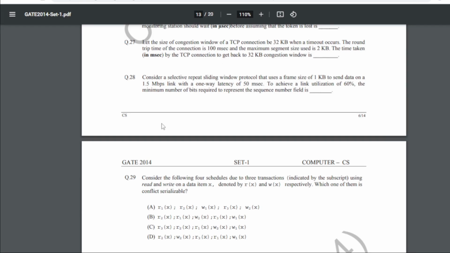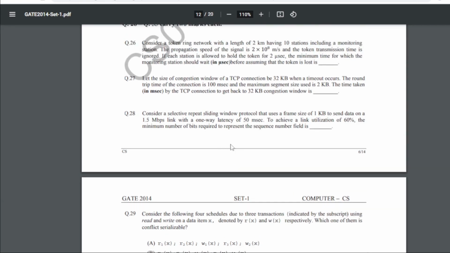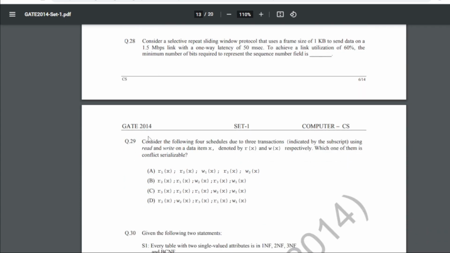28 is: consider a selective repeat sliding window protocol that uses a frame size of 1 KB to send data on a 1.5 Mbps link with a one-way latency of 50 milliseconds. Now to achieve a link utilization of 60%, the minimum number of bits required to represent the sequence number field is what? So for 28 our answer will be 5 to 5.